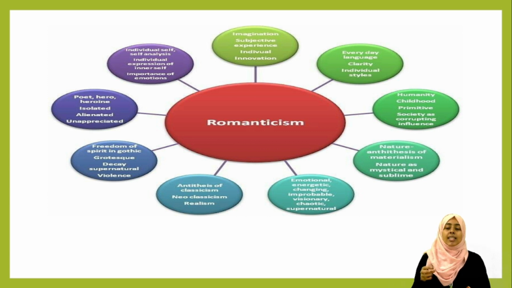You feel something present there that gives your soul a lot of positive energy and good vibes. That is what sublime means in romanticism. And obviously the people who are emotional, energetic, changing, improbable, visionary, chaotic, supernatural: it gives a separate space for all the individual people who really want to enjoy what is there and to be in that place.